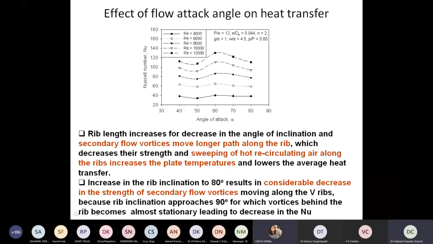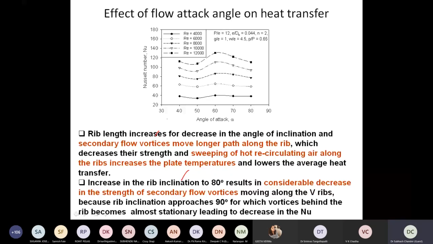So these are some of the slides. This will give us that at a 60 degree angle, we could see again that with an increase or decrease in angle, the recirculation gets affected, and accordingly at an angle of 60 degrees we could get the optimum heat transfer.